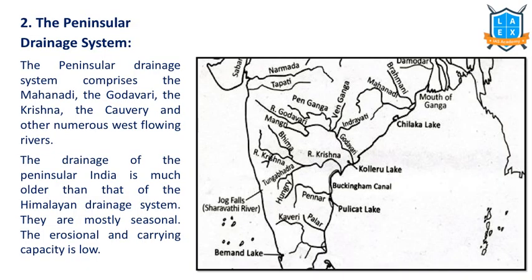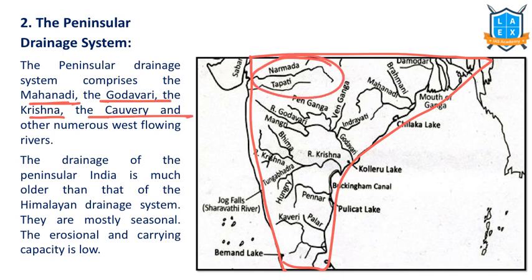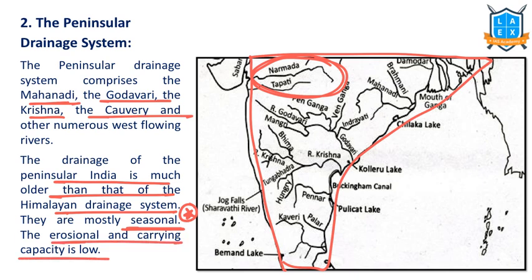Similarly, we have the peninsular drainage system. Peninsular means we have this triangular block which we call peninsular India. Major rivers include Mahanadi, Godavari, Krishna, Kaveri rivers, and then there are other rivers that flow westwards, Narmada, Tapi. So these are some of the important rivers. Drainage of peninsular India is much older as compared to the Himalayan drainage system, and these are mostly seasonal, but Himalayan rivers are perennial. And the erosional and carrying capacity of the old rivers, because peninsular rivers are old rivers, is less as compared to the Himalayan rivers.